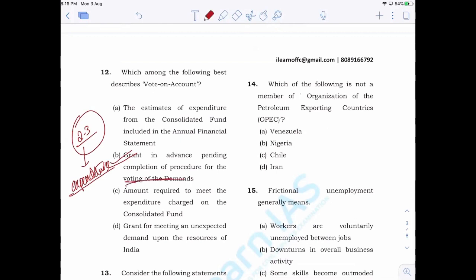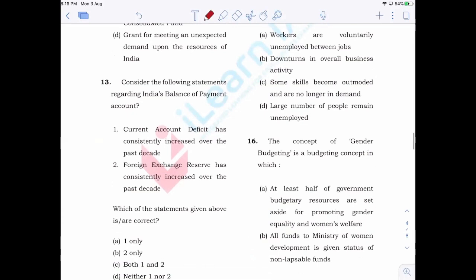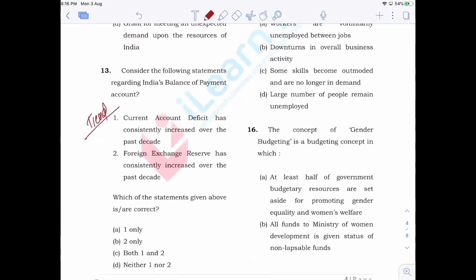So it's very simple. Now, the 13th one: consider the following statements regarding India's balance of payment. Again, it is a trend-based question. Now, when it comes to trend-based questions, I've already mentioned that mostly in these kinds of questions, where the statements say consistent increase or consistent decrease, it will be mostly wrong. Okay, so here it is mentioned that current account deficit has consistently increased. Now there is no chance for that because it always keeps on fluctuating depending upon the prices of gold, the prices of oil, etc. Right? So from your common sense itself, you can say that it will be wrong.